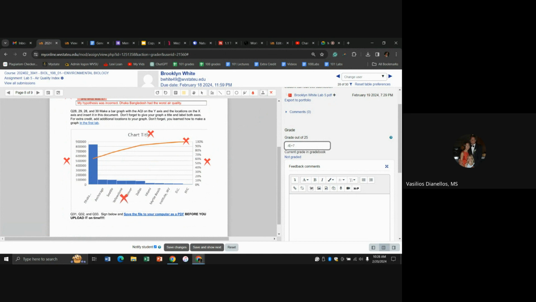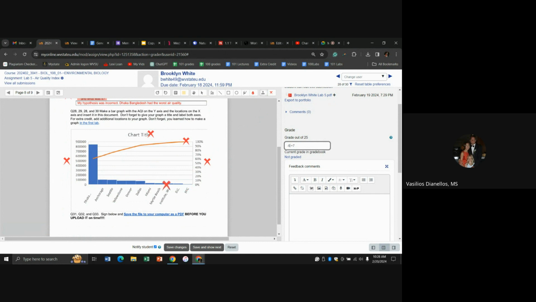again, big picture. Yes, this part makes sense. We know Bangladesh had really bad air. Now, granted, there's no numbers here, but I'm just looking at the size of the bars. Yeah, Bangladesh had really bad air, so I would expect a higher bar. But then New York City also had really bad air, yet it has one of the smaller bars. Same with DC, right? Anchorage had some of the best, right? Yet its bar is bigger than New York City, right?